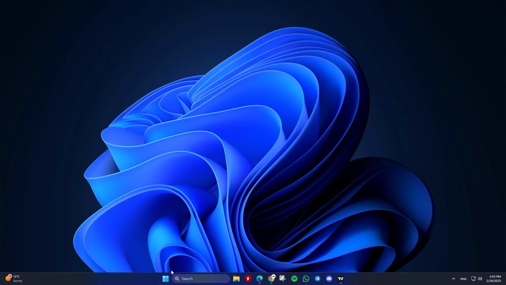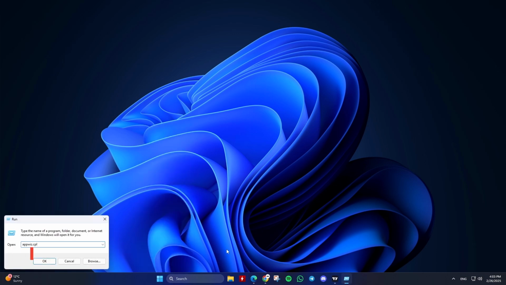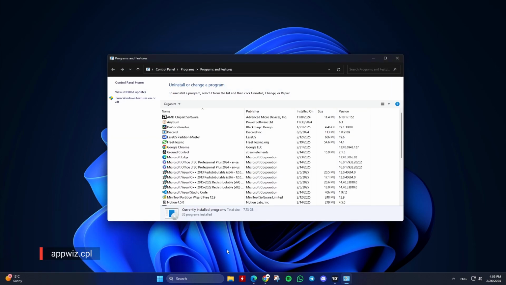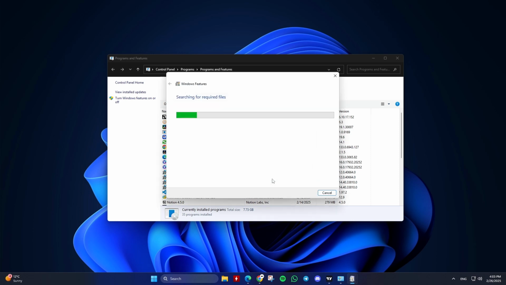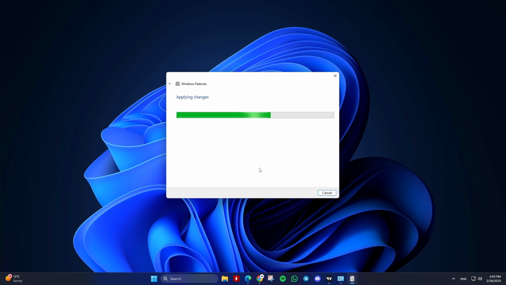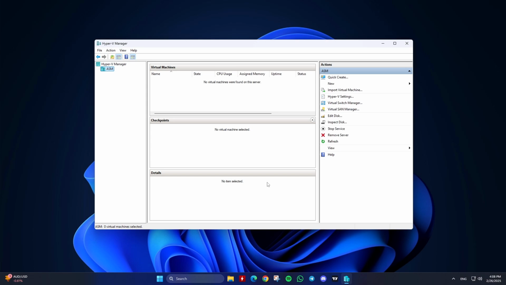Enable Hyper-V. Using Control Panel, press Windows key + R, type, and press Enter. Select Turn Windows features on or off. Check the box next to Hyper-V and click OK. Restart your computer. Now you can open Hyper-V Manager from the Start menu. That's it. You should now have Hyper-V installed and ready to use.